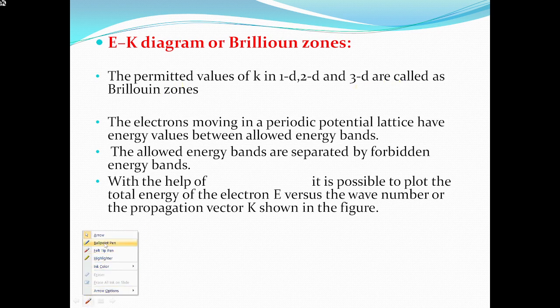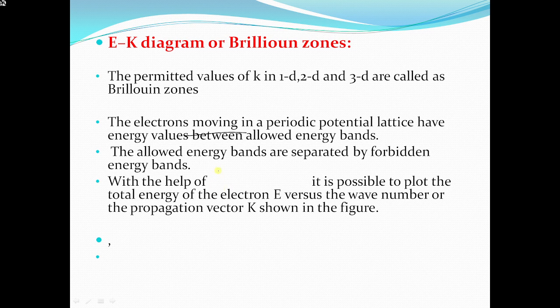Now we know from band theory of solids that an electron will be moving in a periodic potential. When an electron moves in a periodic potential, it has energy values within allowed energy bands. The energy spectrum consists of both allowed bands and forbidden bands. Allowed bands are separated from forbidden bands.